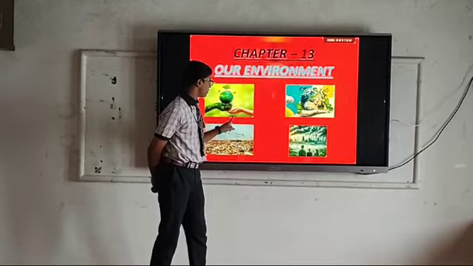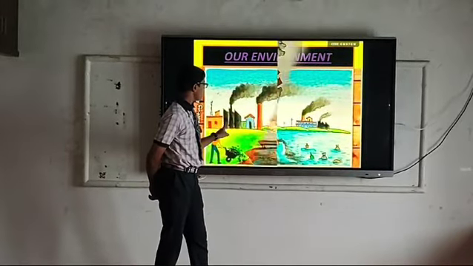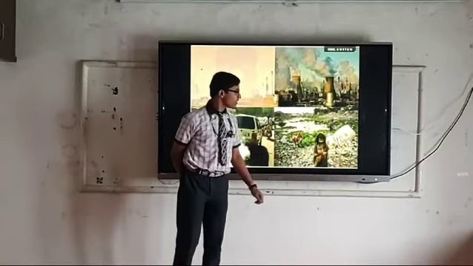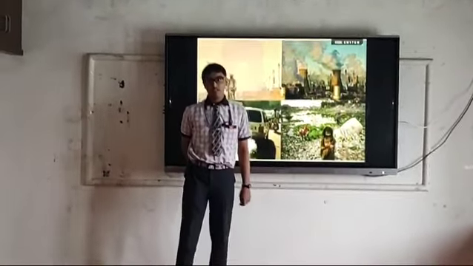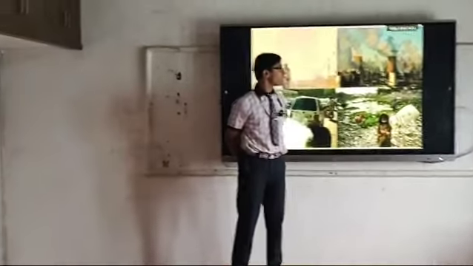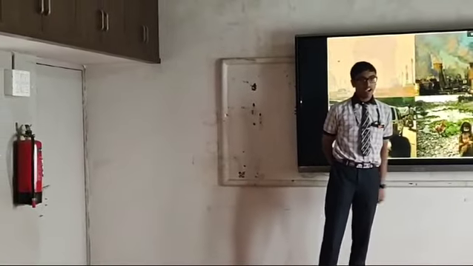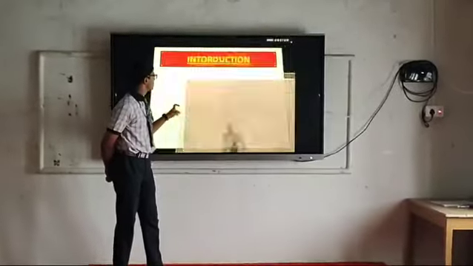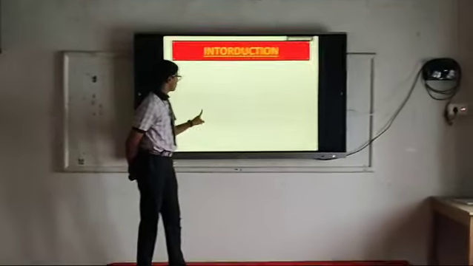Let's see some pictures. What do you understand from this picture? We, the human beings, are continuously destroying the environment, and indirectly we are the ones who get affected. So by this lesson we will be able to understand the importance of the environment. Let's start the lesson. Introduction.